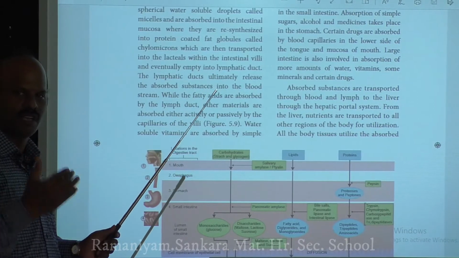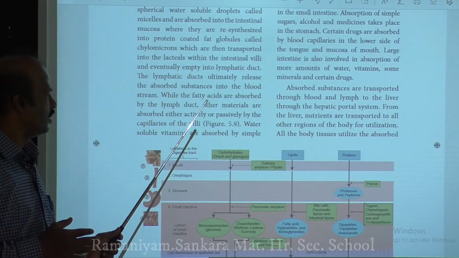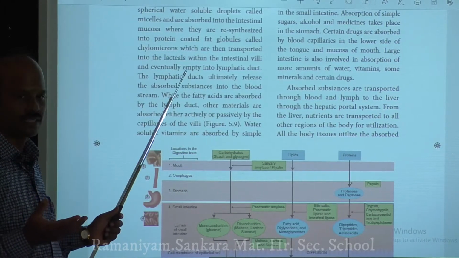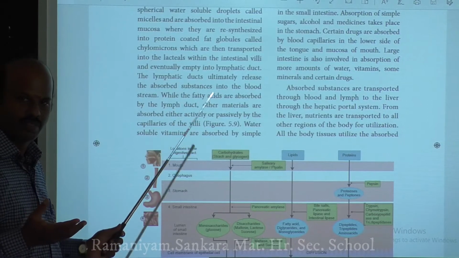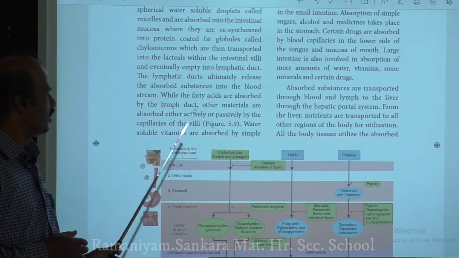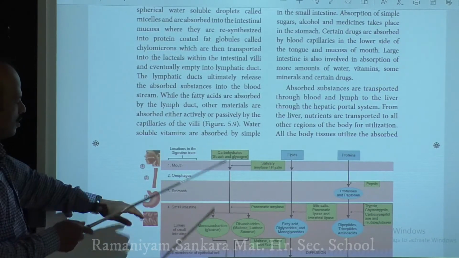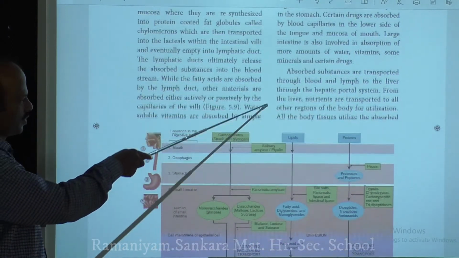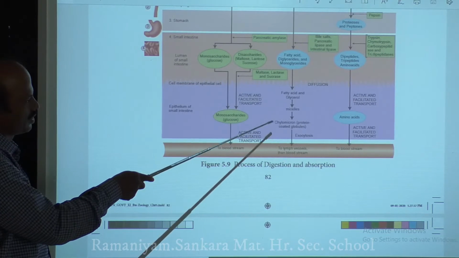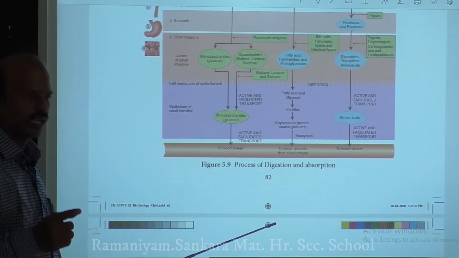Finally, the blood from the liver is transported to the heart, and from the heart this purified blood, having the fatty acid, glycerol and fat soluble vitamins, is transported to all parts of your body. So in this way, your nutrients like carbohydrates, proteins and lipids are all transported from your small intestinal lumen into the different parts of your body, especially to the blood as well as the lymph.